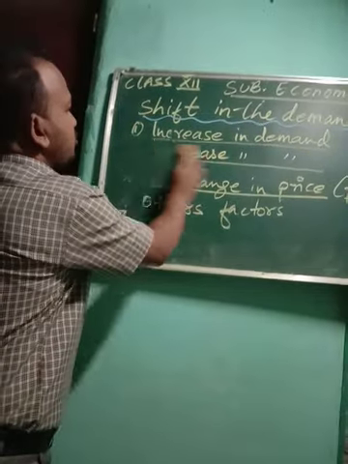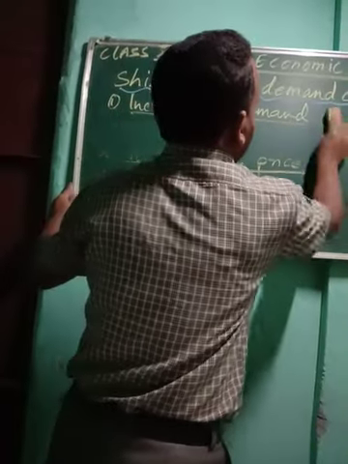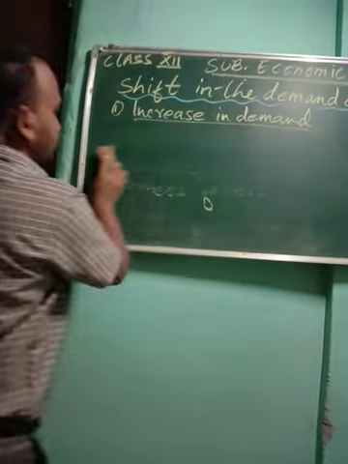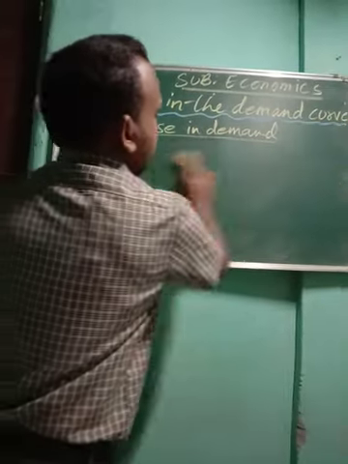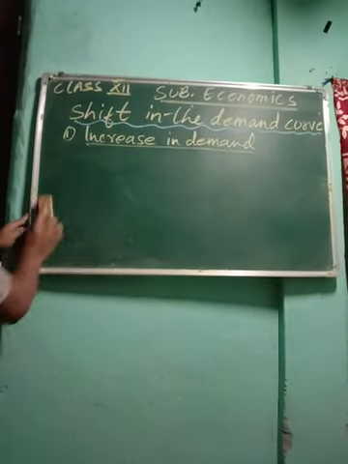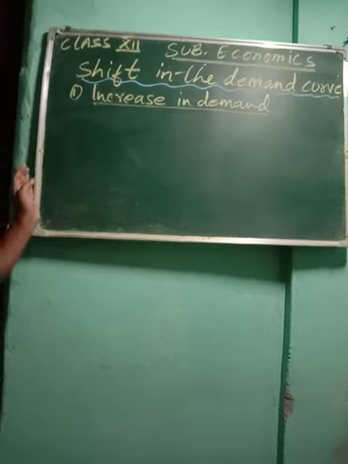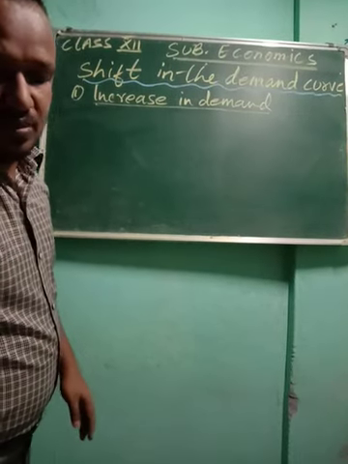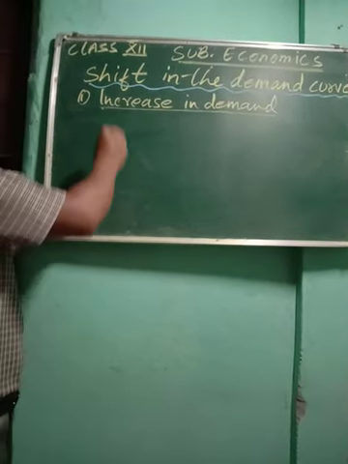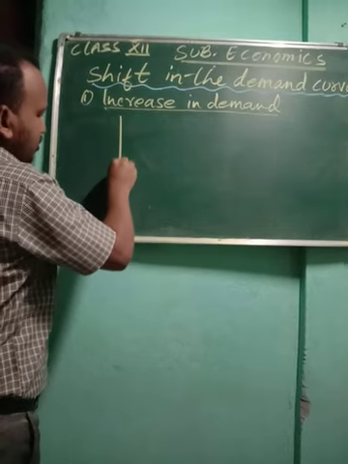So first we are going to talk about increase in demand. Please look.